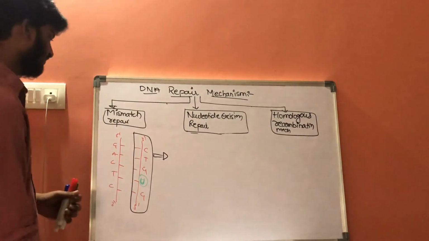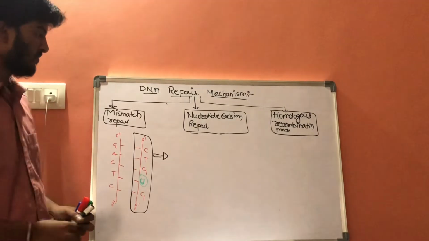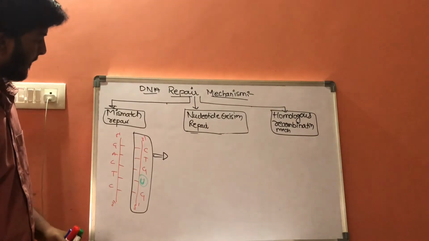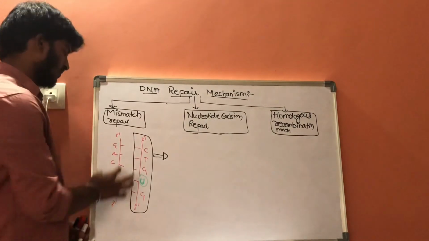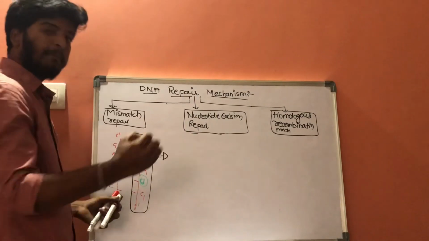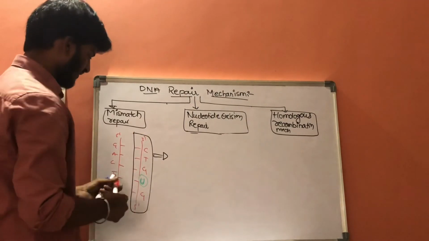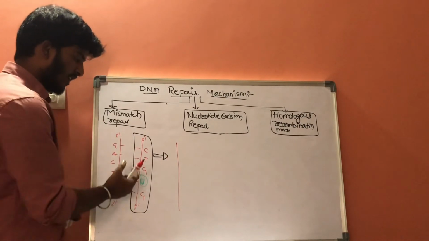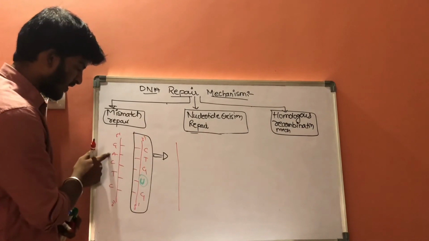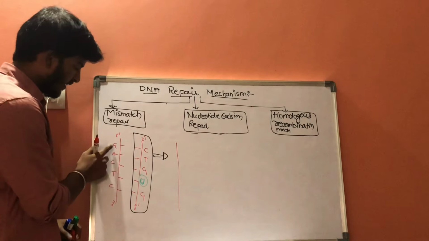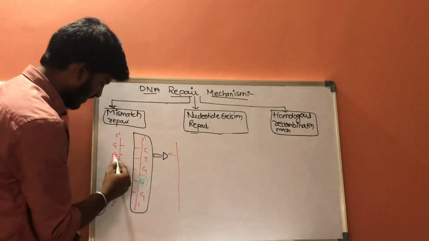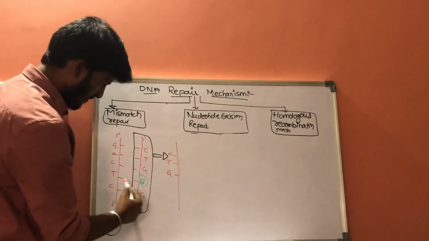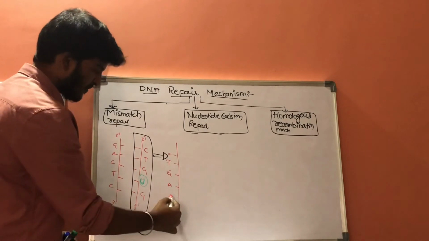We all know that every cell consists of two sets of chromosomes, one from the father and the other from the mother. Now there is homologous DNA material. It will bring the homologous DNA material towards its side, and it forms the base pairs against this, so that guanine should pair with cytosine, adenine should pair with thymine, cytosine should pair with guanine, thymine should pair with adenine.